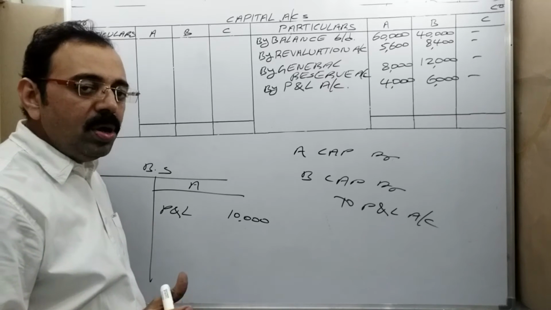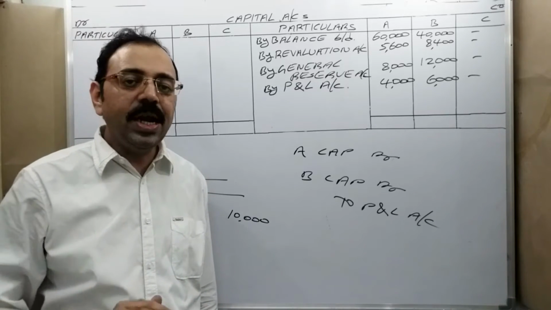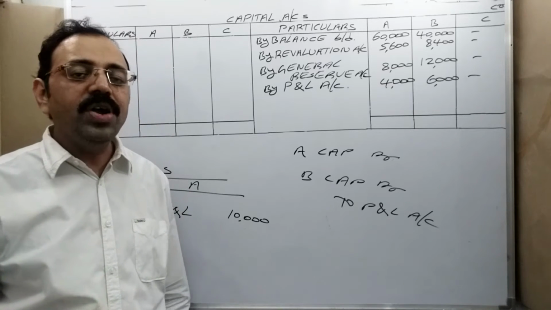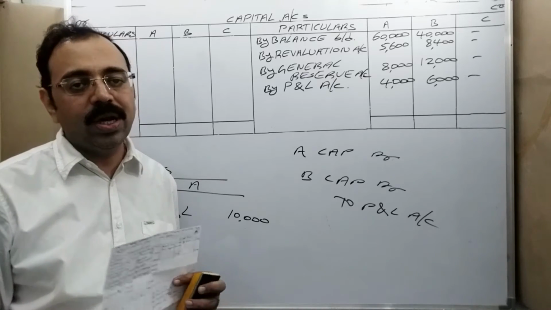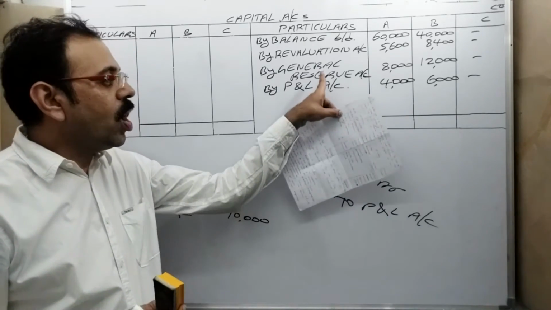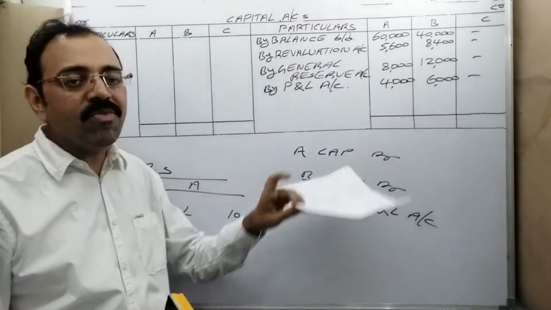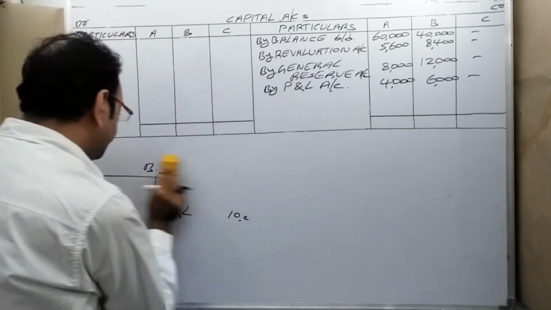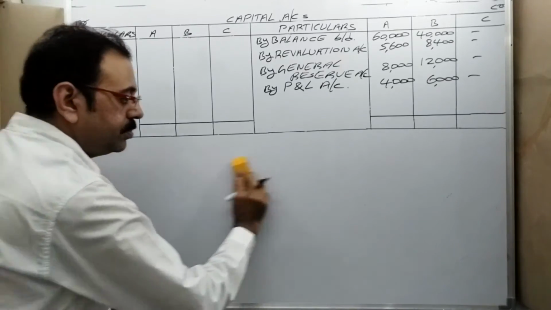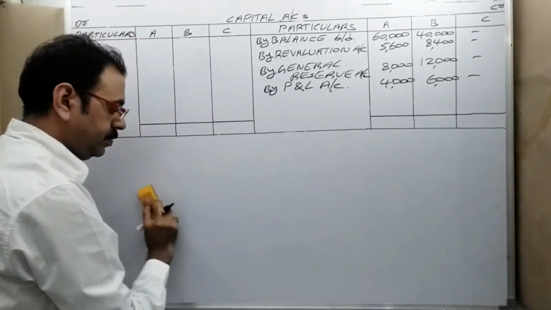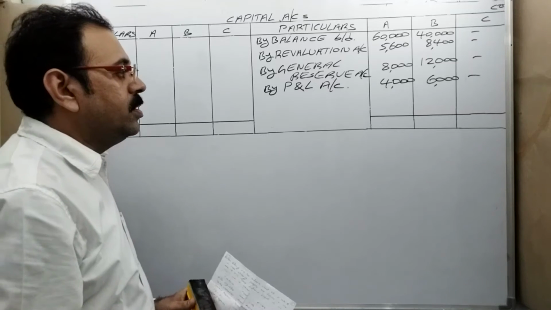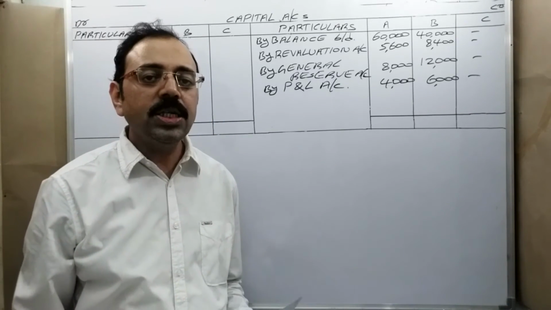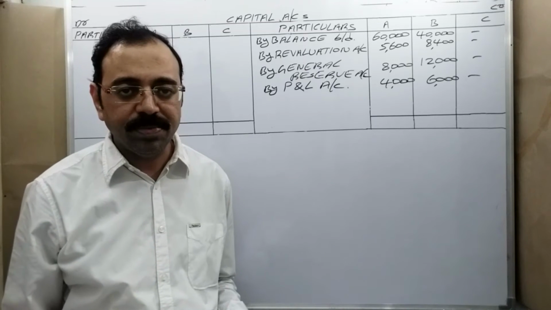So P&L account, any side he may give, asset side or liability side. But general reserve, he always gives that on the liability side only. Therefore, general reserve we should always write on the credit side of capital accounts. Then, what is left? Right. Now come to an important adjustment, that is goodwill adjustment.